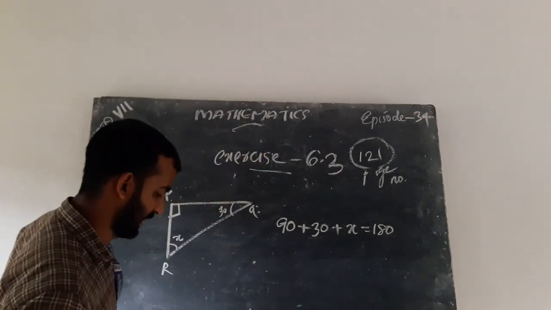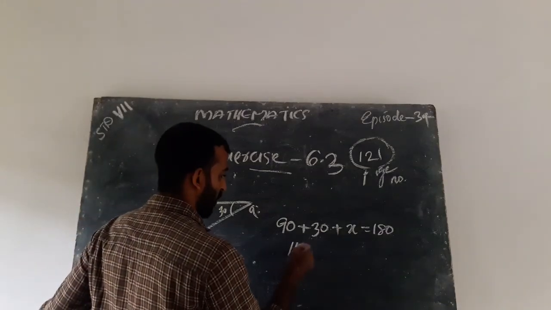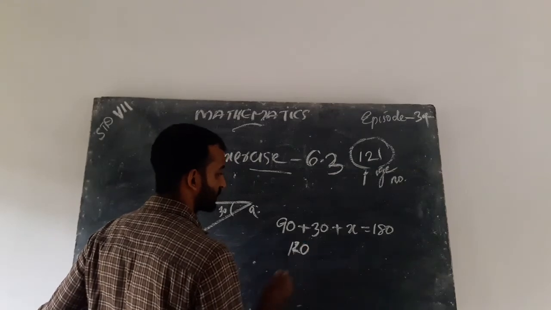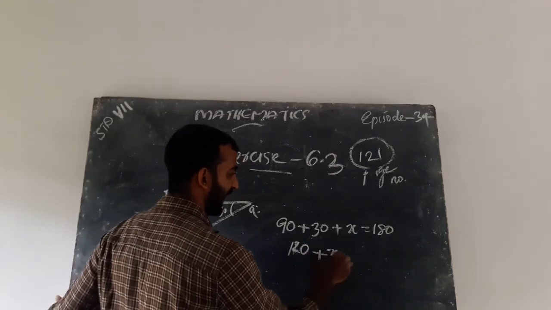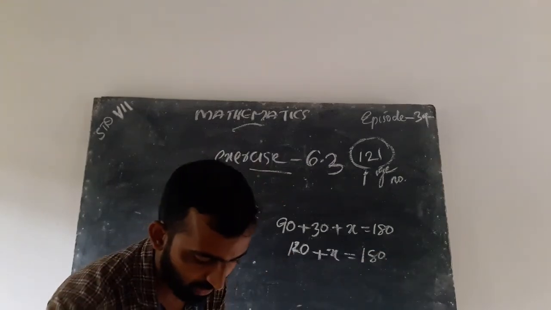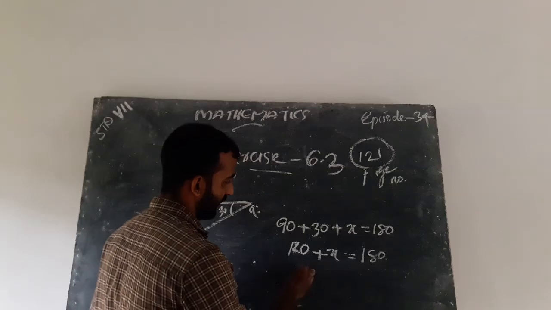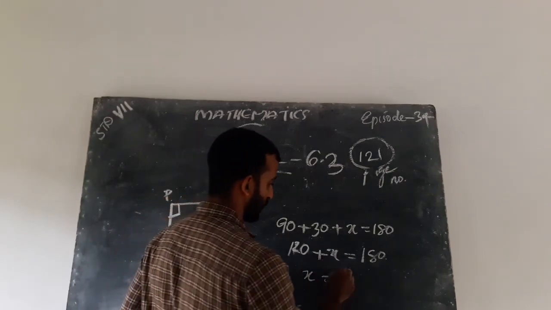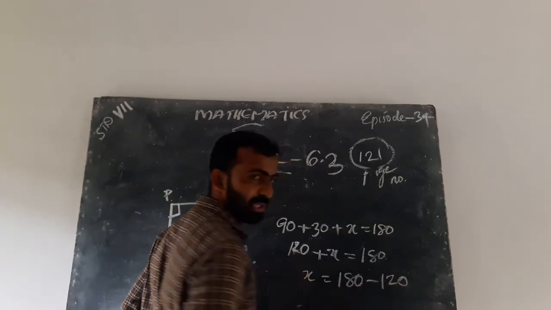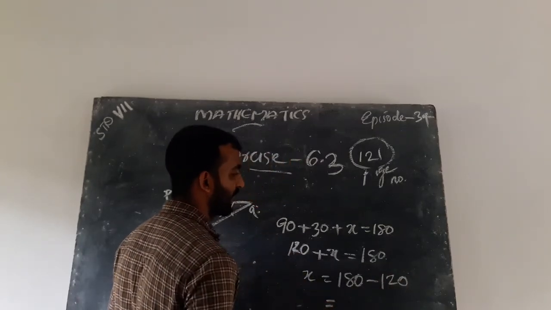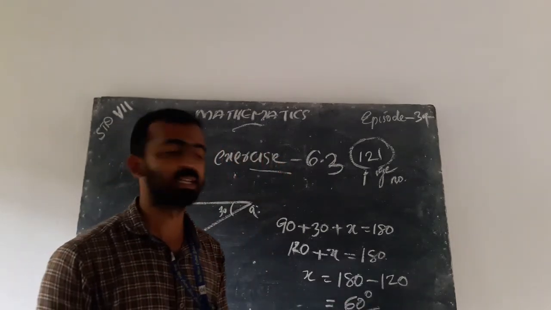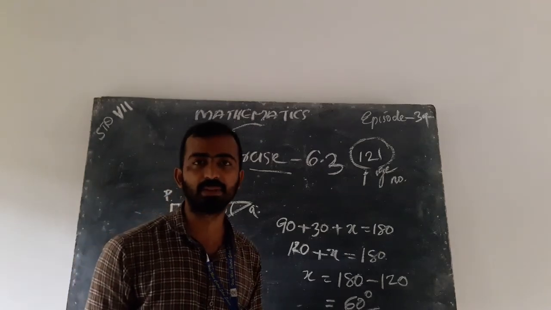That is 120 plus x equal to 180, and x equal to 180 minus 120, that is, we get 60 degree. Answer is 60 degree.